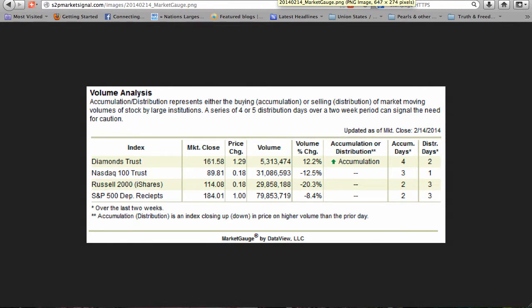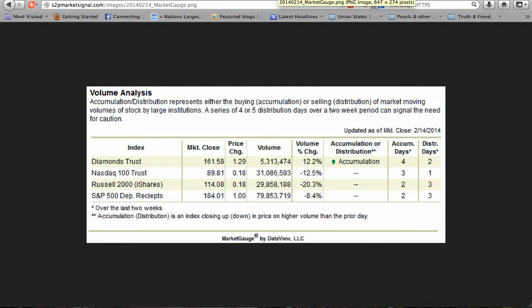Market Gauge Volume Analysis. In this week's volume analysis, the Russell 2000 ended in neither accumulation nor distribution mode. In the last 2 weeks, it had 2 accumulation days and 3 distribution days. Of the other indexes, the S&P 500 Depositary Receipts ended in neither accumulation nor distribution mode, while the Diamonds Trust ended in accumulation mode.